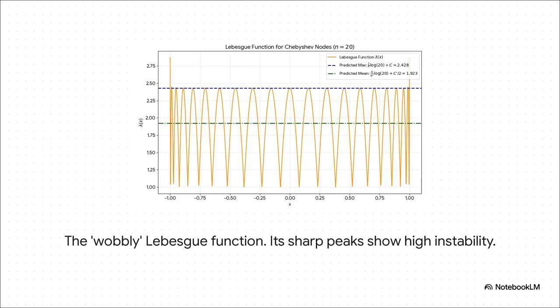But here's where the puzzle starts. This graph shows something called the Lebesgue function, which is basically a measure of the curve's instability. And whoa, look at those massive spikes. This means that even if you pick your points pretty well, the curve you draw between them can get incredibly wobbly. A tiny little change in your starting data could cause a huge, gigantic error in the final curve.